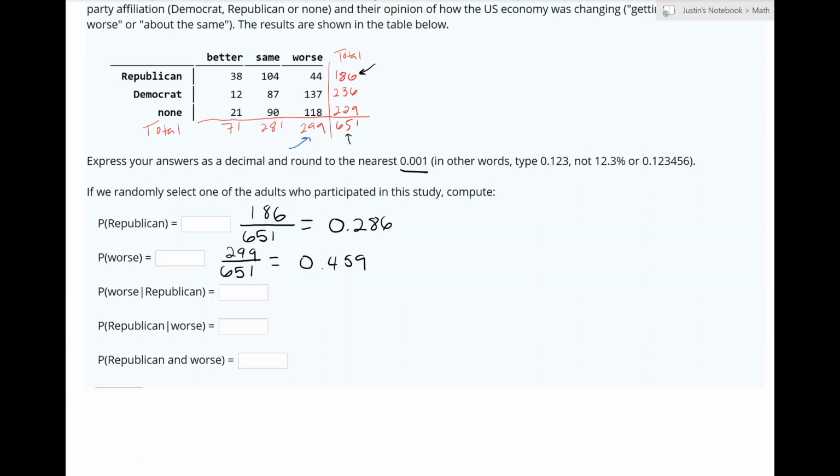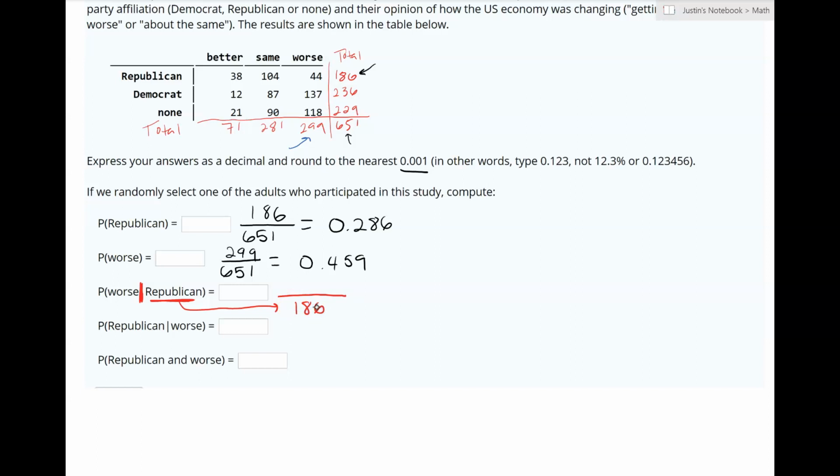So this next one is where things get a little interesting, because we're trying to find the probability of worse given that they're Republican. So remember, when we see this line here for given, basically we are saying that we know this person chosen is a Republican. So we're only looking out of Republicans. So this goes in the denominator. So when we're thinking about this on our fraction, how many Republicans are there? Well, we found there's 186.